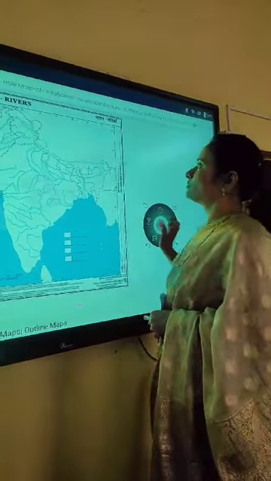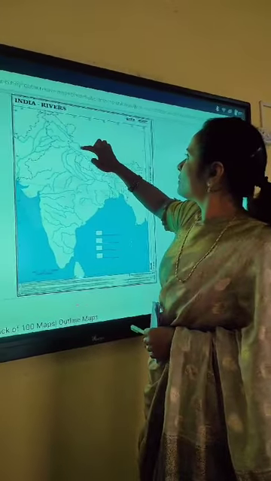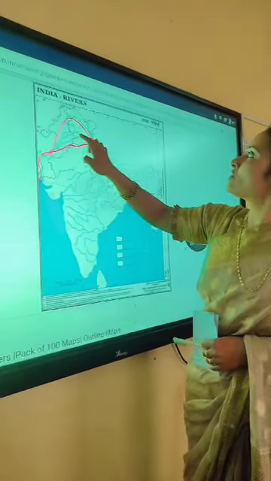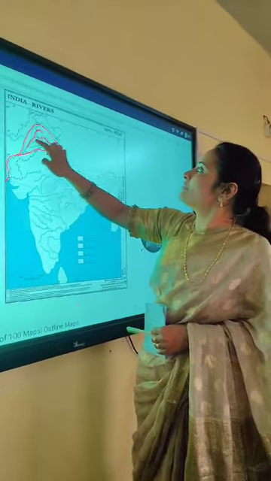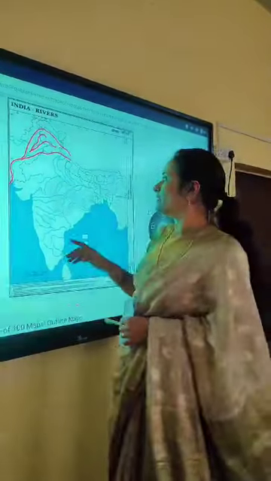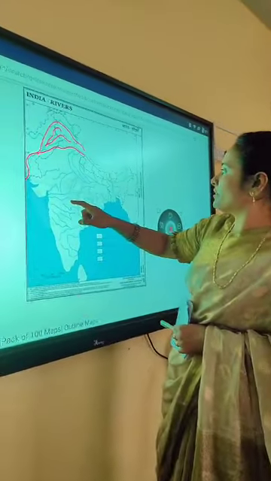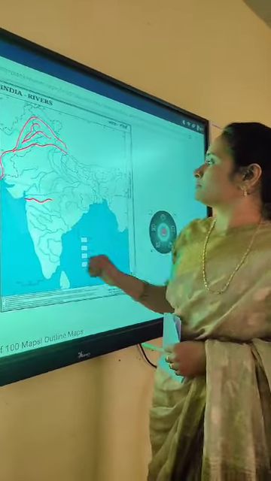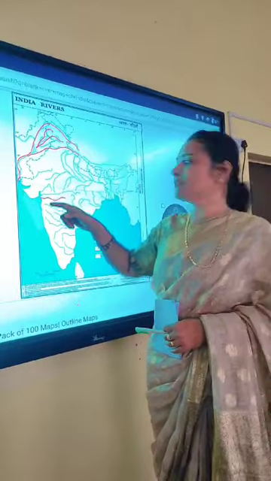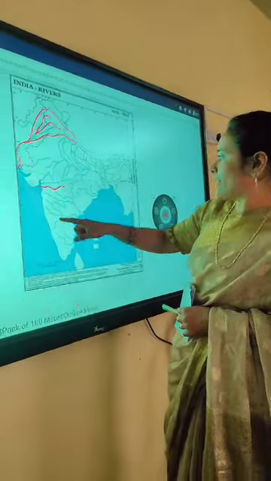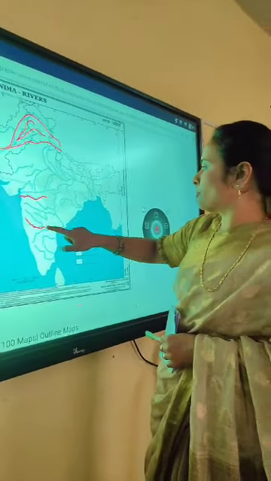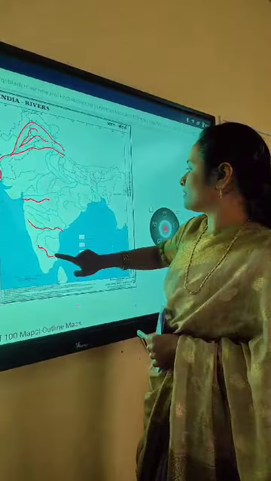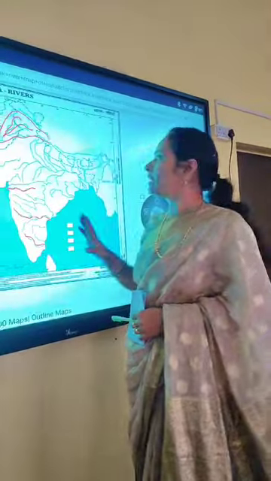Indus, Satluj, Jhelum, and then Chenab. These four rivers are important. And again, one more important river is the Tapti river. Beside the Narmada river, the Tapti river is important. Yesterday also I told you Krishna and Kaveri. Krishna and Kaveri.